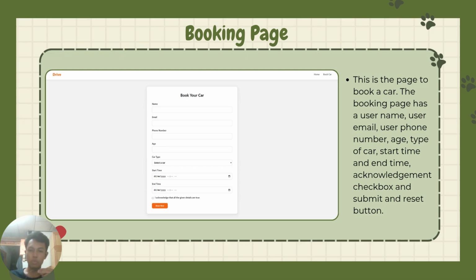And this is our booking page. This page is to book a car. The booking page has a username, user email, user phone number, age, type of car, start time and end time, and also has an acknowledgement checkbox and submit and reset buttons.